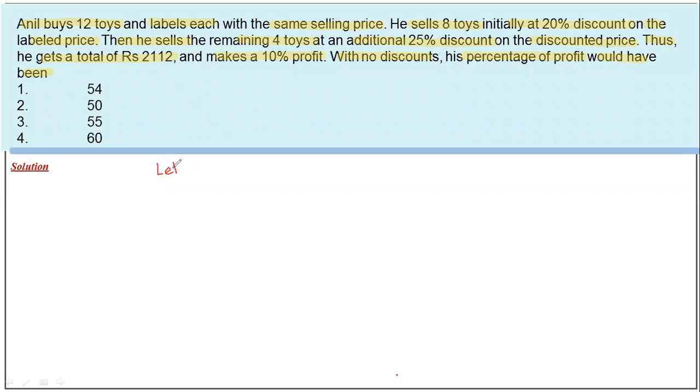Okay, so let the selling price of each toy be 100k. Now, according to the question, 8 toys he sold for 20% discount, so that will be 80k, and the remaining 4 toys he sold at a 25% discount on 80k, so that will be 60k, and he got rupees 2112,